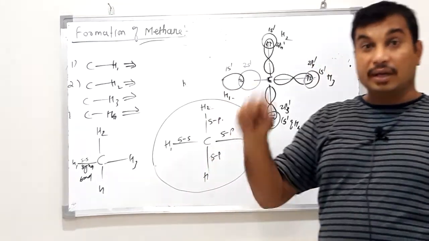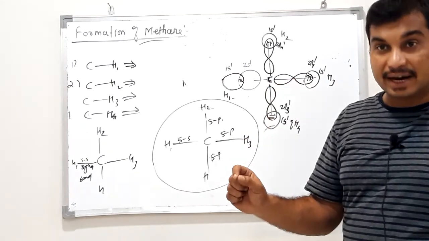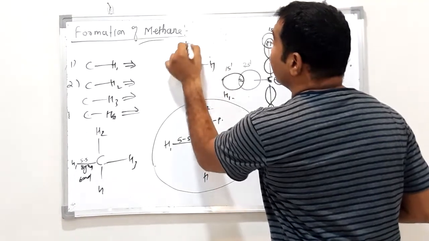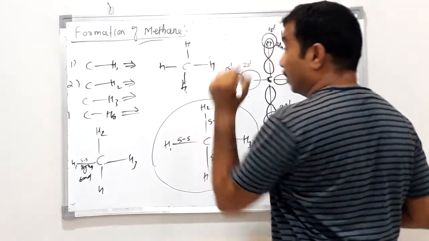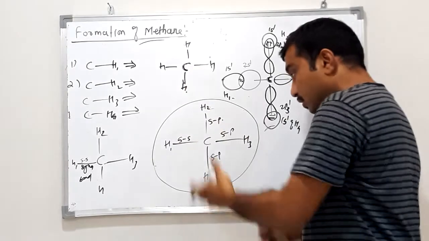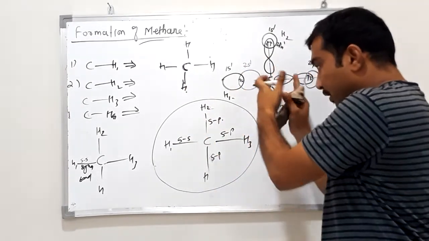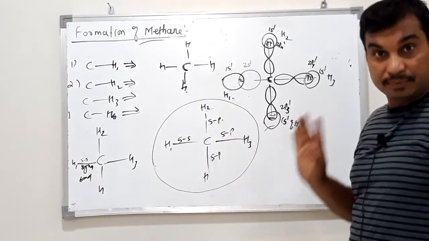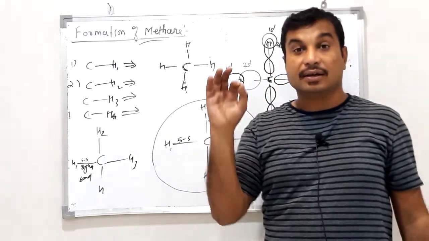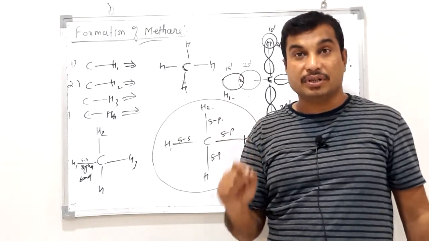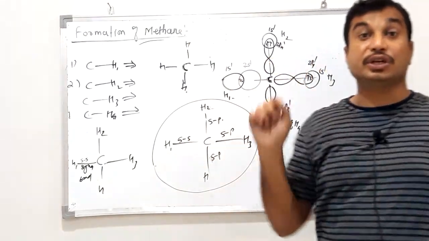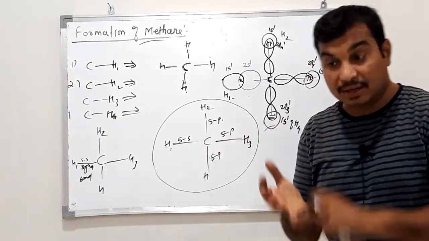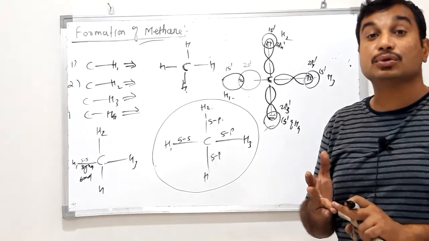But in the case of methane, it is observed that practically all the CH bonds are similar. Actually, this is our theoretical discussion. As per this overlapping, one bond is different from the other 3. But practically it is observed that all the CH bonds in methane are similar. Bonds being similar means their bond lengths are similar and their bond energies are also similar.